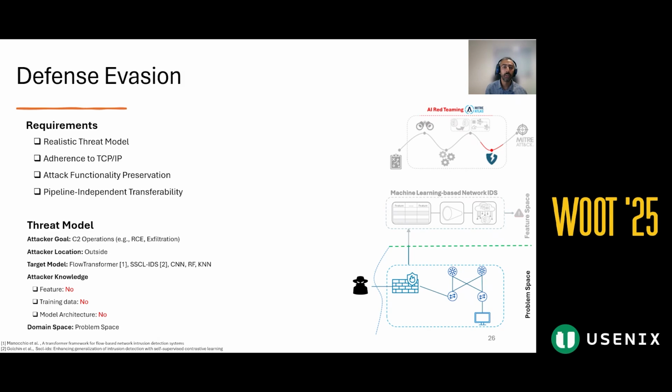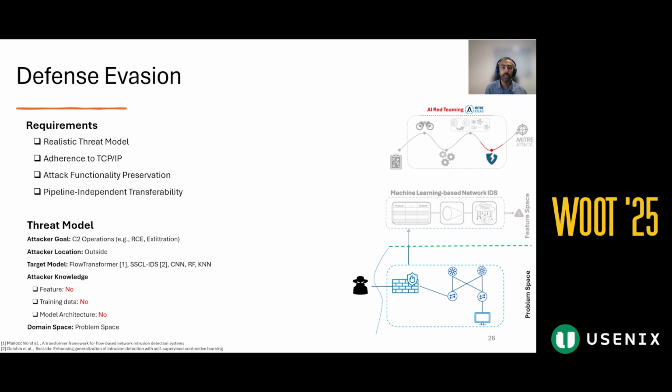Attacker goal: stealthy C2 operation to conduct attacks like remote command execution or data exfiltration. Attacker location is outside of the network. The target model: we evaluate against several public ML-NIDS in the literature, such as Flow Transformer and SSL IDS, along with CNN, random forest, and KNN.